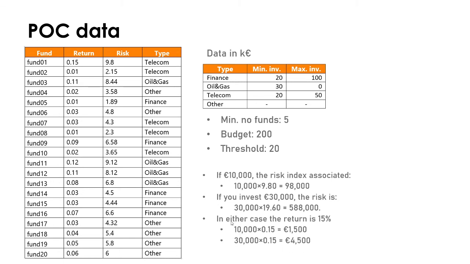So there is a linear behavior, and here we have some larger than linear behavior, and that will have an impact, because if you want to increase the return, you have to run a large risk, and we'll see that in terms of the solutions we are going to obtain.